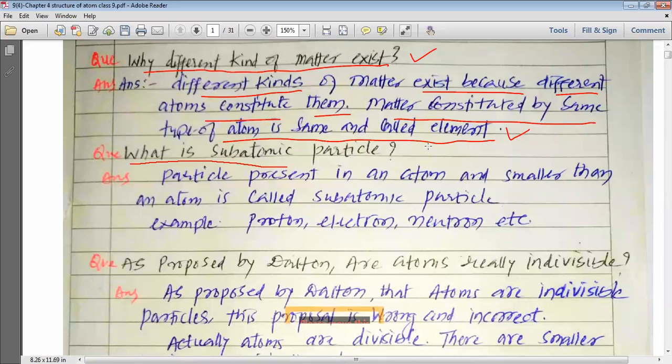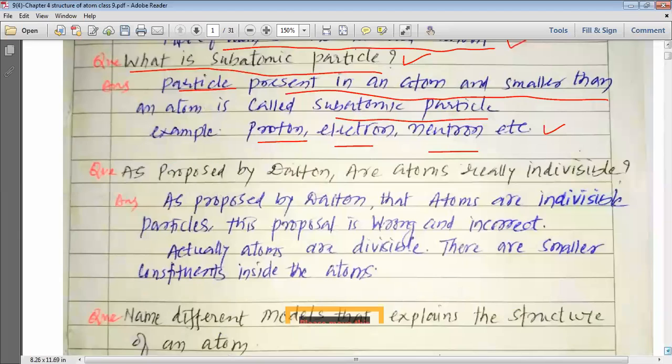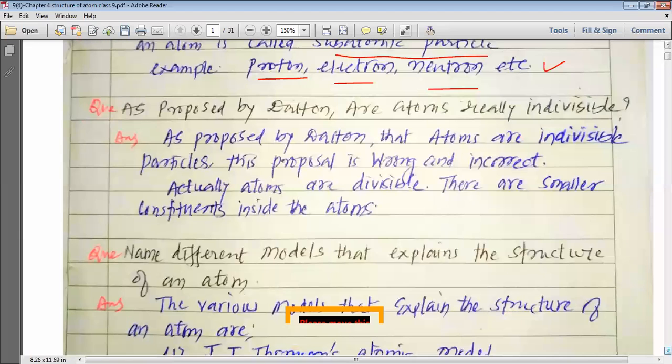What is a subatomic particle? What is the meaning of the word subatomic particle? A particle present in an atom and smaller than an atom is called a subatomic particle. Once again, a particle that is present inside the atom which is smaller than the atom is called a subatomic particle. For example, we have various subatomic particles to study about. They are proton, electron, and neutron. So we will study about these subatomic particles: protons, neutrons, and electrons.